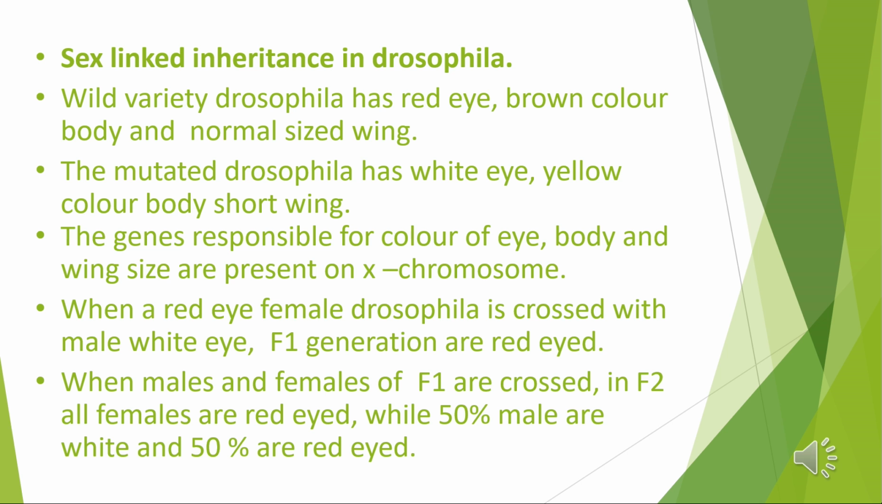As you can read this, I'm going to the next slide to describe how a red-eyed female and a white-eyed male, when crossed together, what happens in the F1 generation. In the F1 generation all are red-eyed, and what happens when these F1 are crossed, and what happens in F2. Now you all must be knowing what is F1 and F2. F1 is first filial generation and F2 is second filial generation.